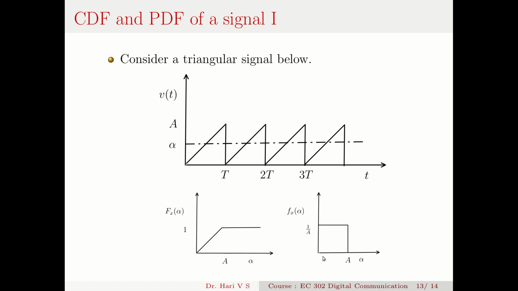You can see that the width of this pulse is A and the height is 1 by A, so the area under that curve is 1. So that makes it a probability density function. The area under that curve is 1. Such a density function is called a uniform distribution, because each event in this has equal probability. You can see from 0 to A, all events have equal probability of occurrence. So this is a uniform distribution.